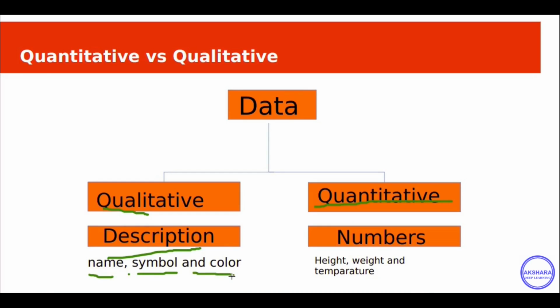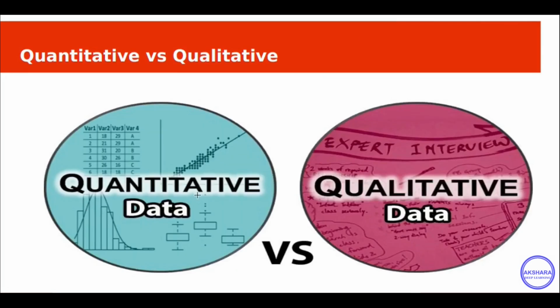And quantitative data deals with quantities and values, focuses on numbers and mathematical calculations, and it can be calculated and computed. It means we can perform mathematical operations on heights, weights, and temperature. These are numeric values, so we can do computations. For quantitative data, we can construct visualizations. In qualitative data, we cannot perform those kinds of operations.